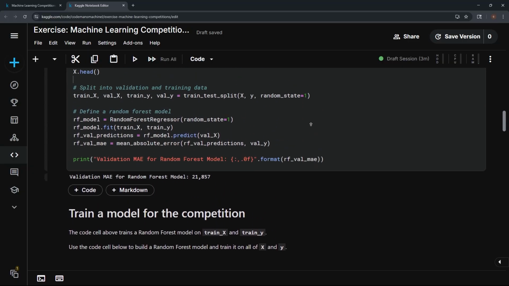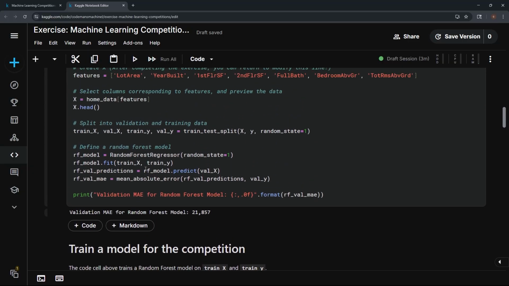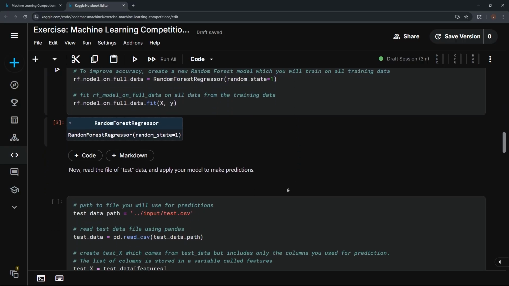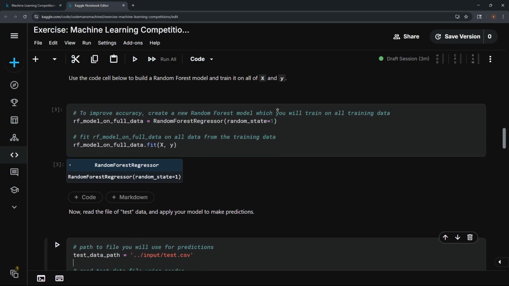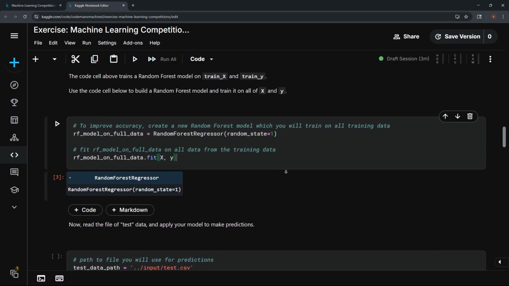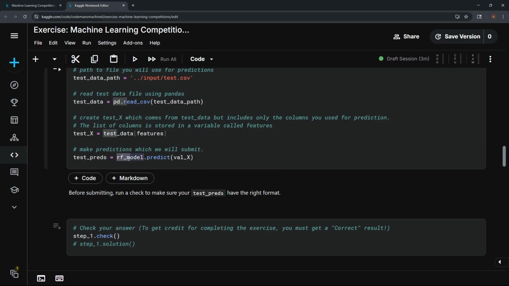Test preds. All right. So let's grab this one right here, the RF model predict val X, and let's drop this here. Let's turn it to test. No. Let's get the model on full data, drop it here, and let's put here regular X. Let's see if this works.